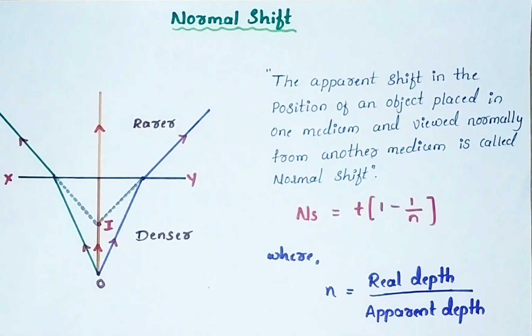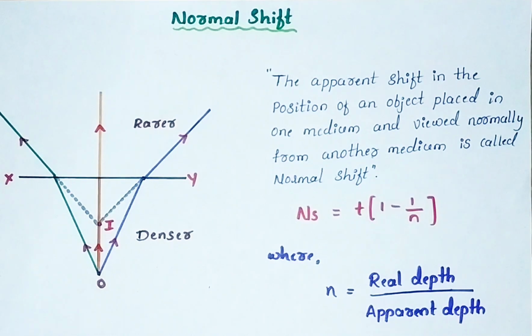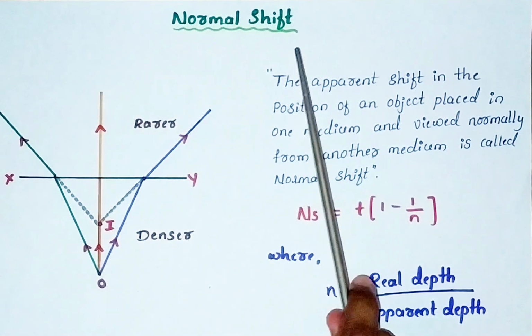Remember, lateral shift and normal shift take place because of refraction of light. Example for lateral shift is when we put a pencil in a glass of water, and example for normal shift is when we put a coin in a bucket of water, it appears to be rising up, and this is because of refraction of light.